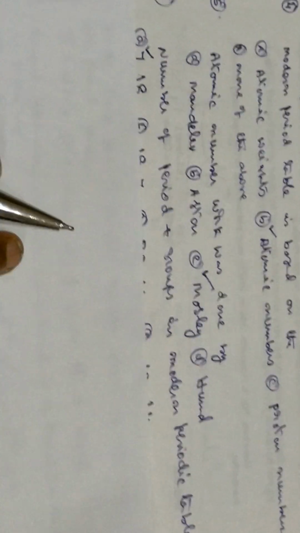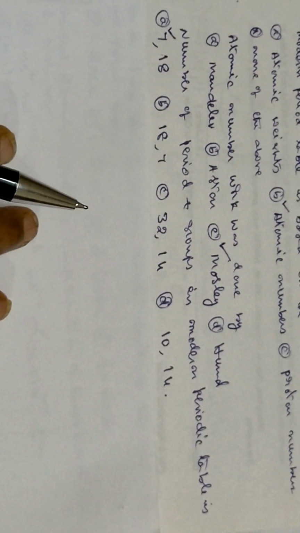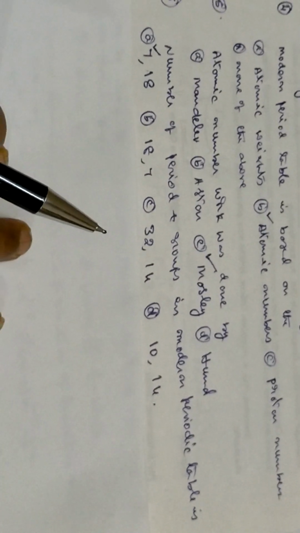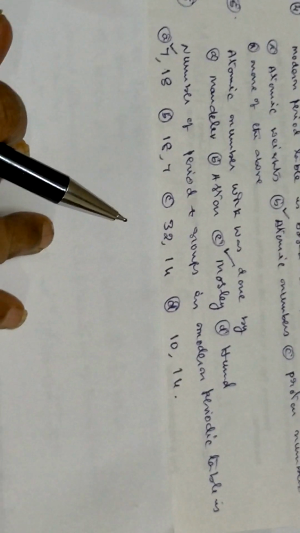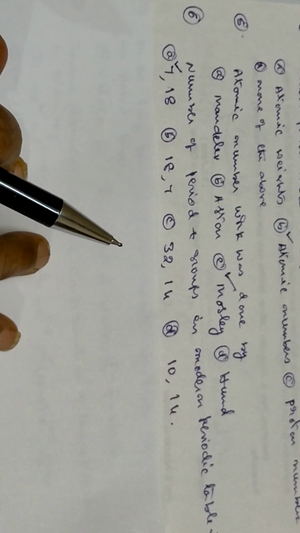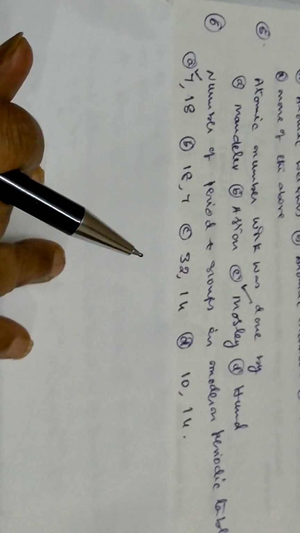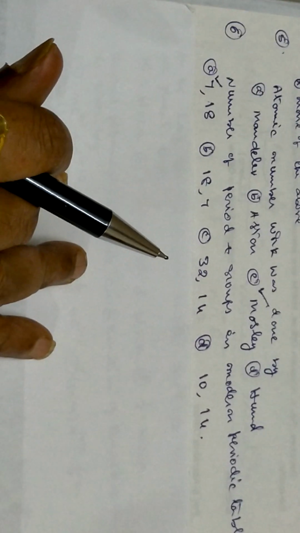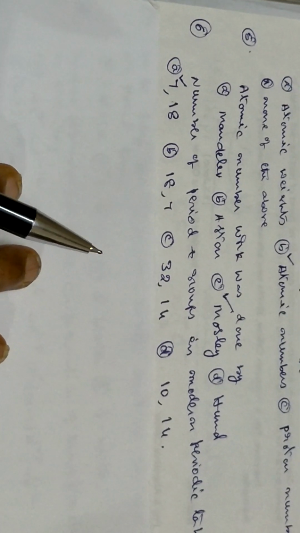right. In the modern periodic table, how many groups and how many periods are there? That is also a question. The number of periods is 7. That is, hydrogen is the 1st period, the second is lithium, beryllium, the third is sodium, magnesium, then potassium, calcium through bromine, krypton, then the 5th, 6th, 7th, like that. A total of 18 groups are there. So remember this by heart.